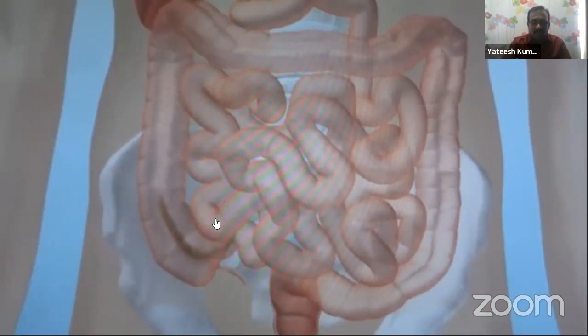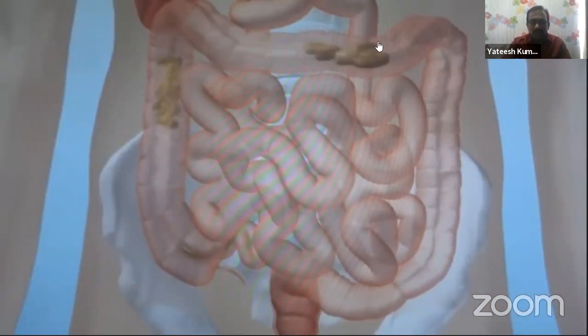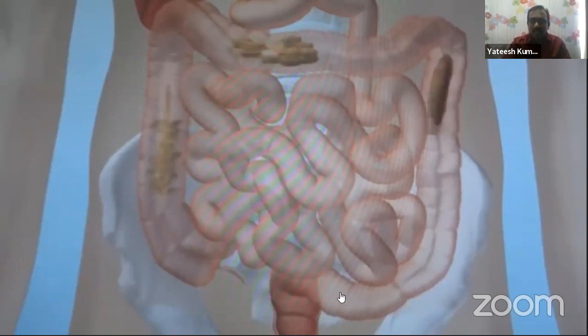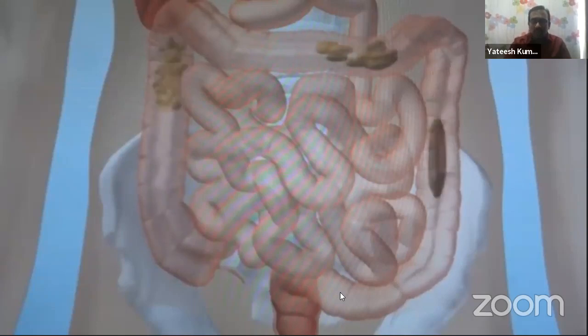After digestion, undigested food is converted into fecal matter, which moves into the large intestine, and lastly is discharged to the outside.